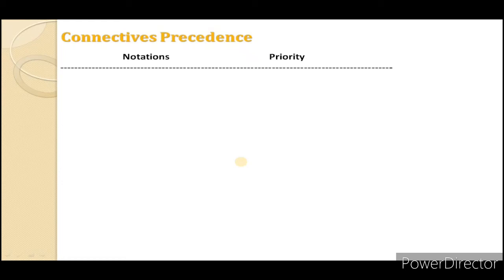Hello everyone. In the first unit, we have completed the classification of mathematics, statements and notation and connectives. Now we'll discuss connective precedence. Connective precedence means connective priority. Before that we have seen the five types of notations: not, and, or, implies and double implies. Here we are defining the priorities to these notations.